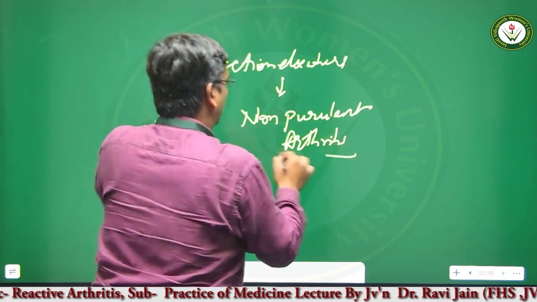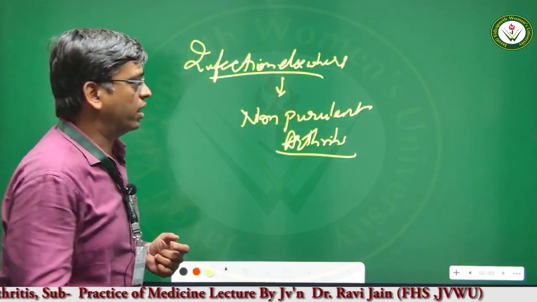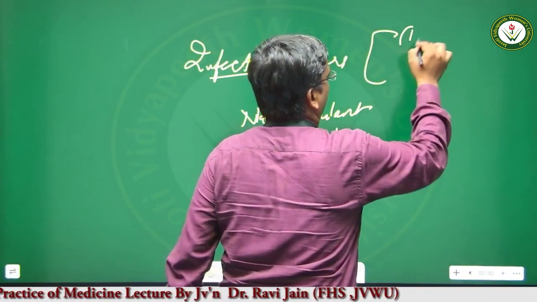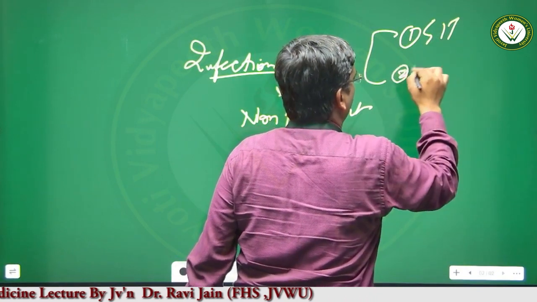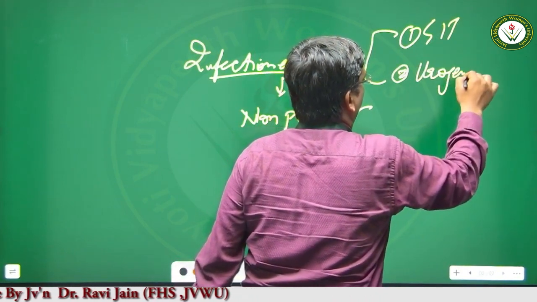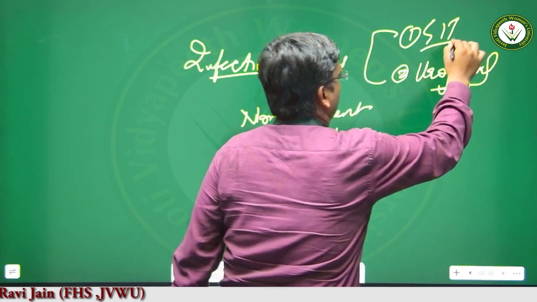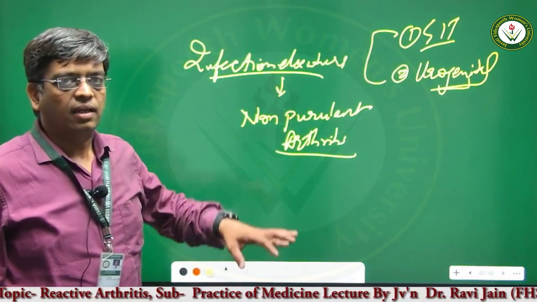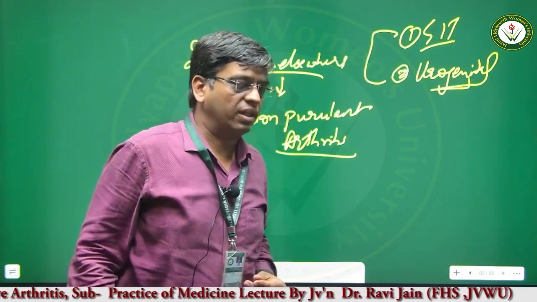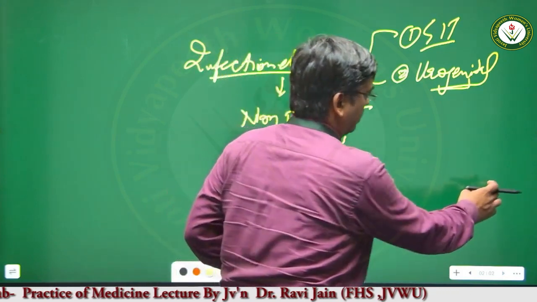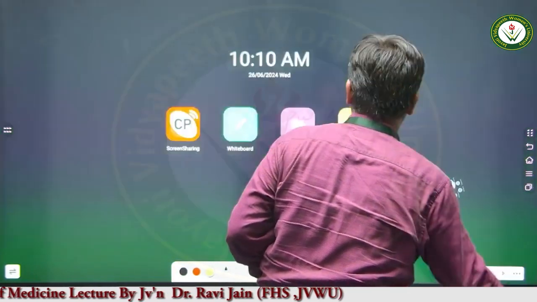Any other infection in the body, most commonly affecting either the GIT tract or urogenital tract, leads to the development of reactive arthritis.